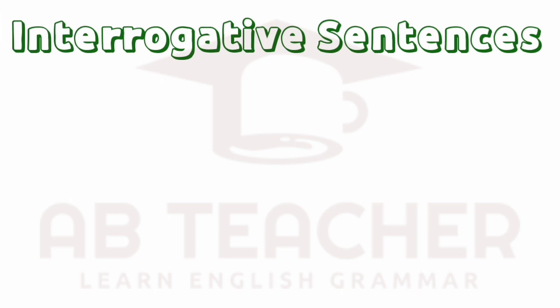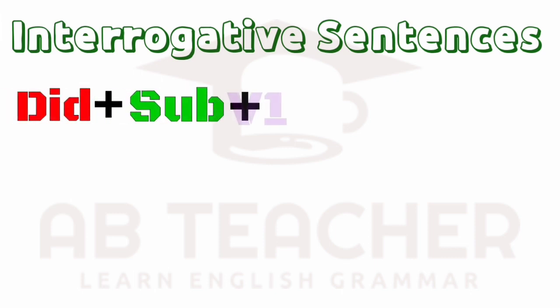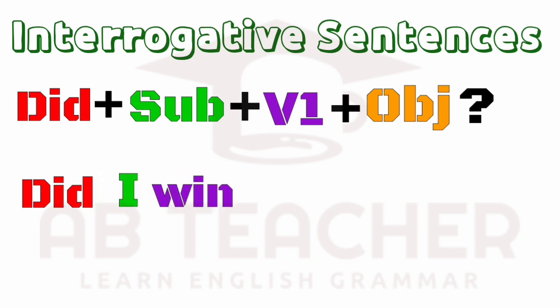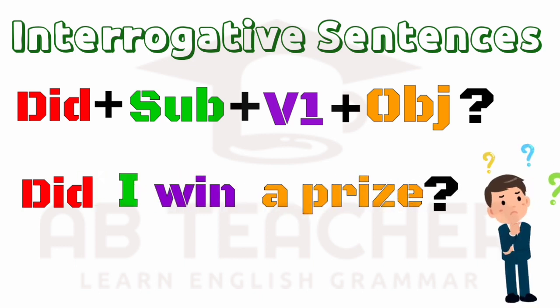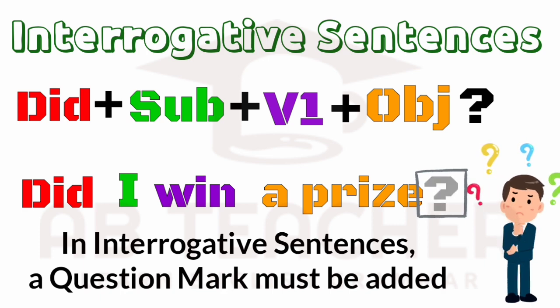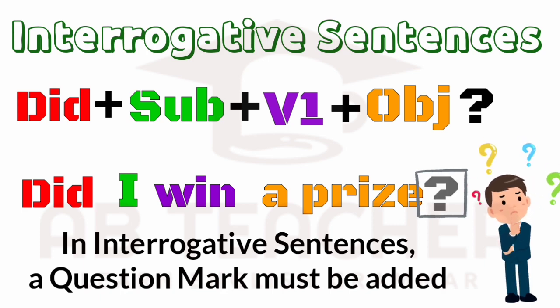The structure of interrogative sentences. Add auxiliary verb in the beginning, then subject, first form of the verb, and then object. Remember to add a question mark in the end. Did I win a prize? In interrogative sentences, a question mark must be added.